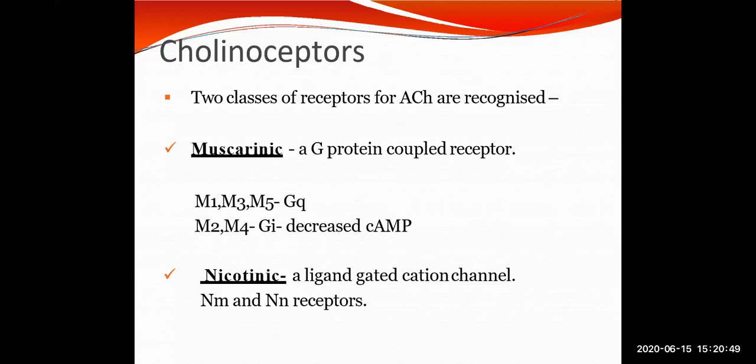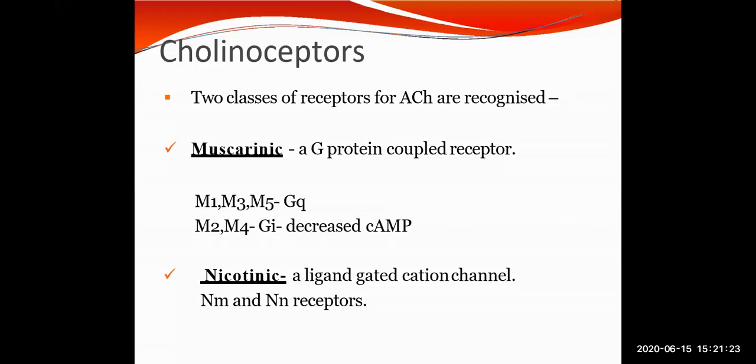In the same way, if you talk about M2, the cardiac muscarinic receptors are predominantly M2 and mediate vagal effects, and autoreceptors on cholinergic nerve endings are also of the M2 subtype.